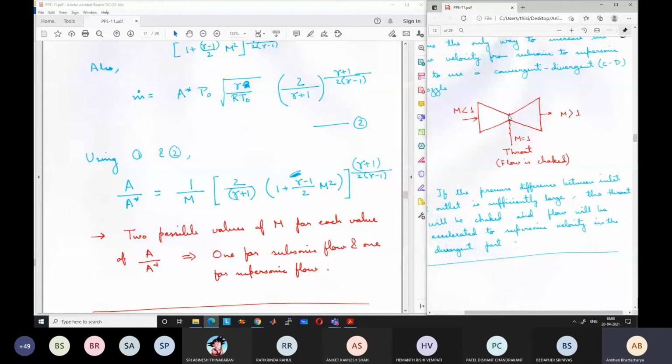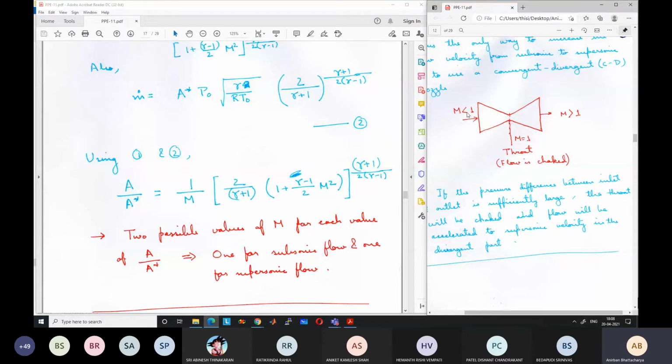So one area will occur here, 2 times the throat area will occur here. You can see from the diagram. At some position the area will be twice the throat area, and like 2 times the throat area will occur on the downstream side. Somewhere along the downstream side, again the area will be twice the throat area. Visually it can be easily said, right? So the area will be twice somewhere around here and somewhere around here. So there are two positions where we can get the same area.